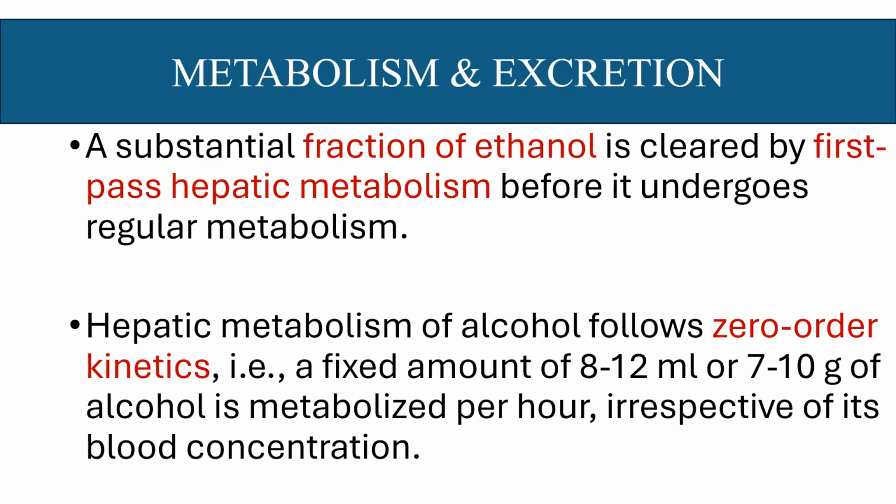Now, metabolism and excretion of alcohol. A fraction of ethanol is cleared by first pass hepatic metabolism before it undergoes regular metabolism. Now, hepatic metabolism of alcohol follows zero order kinetics, that is, a fixed amount of drug, like 8 to 12 ml or 7 to 10 gram of alcohol, is metabolized per hour irrespective of its blood concentration. So, it is following zero order kinetics.